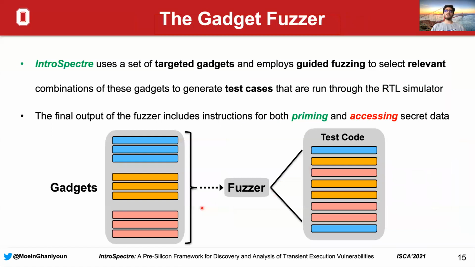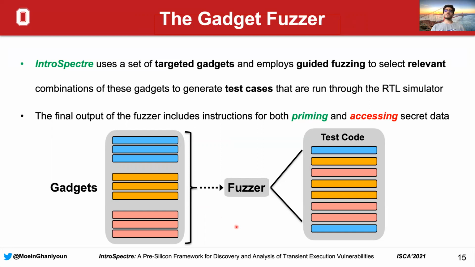To this end, our framework uses a set of targeted gadgets and employs a guided fuzzing approach to select relevant combinations of these gadgets and combines them together to generate test cases that are run through the RTL simulator. And the final output of the fuzzer includes instructions for both priming and also accessing the secret data.